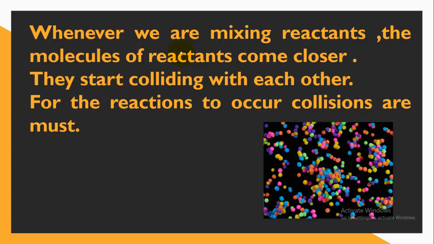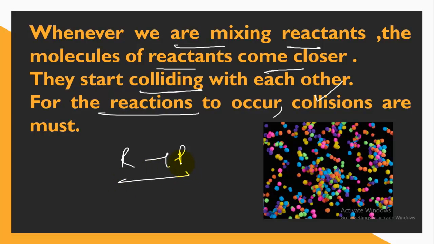So how are we going to explain that collision is important, or why all the reactions are not occurring at the same rate? When we are mixing reactants, the molecules of reactants come closer because they have kinetic energy and are randomly moving. So on mixing, they start colliding with each other. For a reaction to occur, collision is a must, because when they collide, only then will the old bonds of reactants break and new bonds form, which will transform them into product. Only then is the reaction possible.